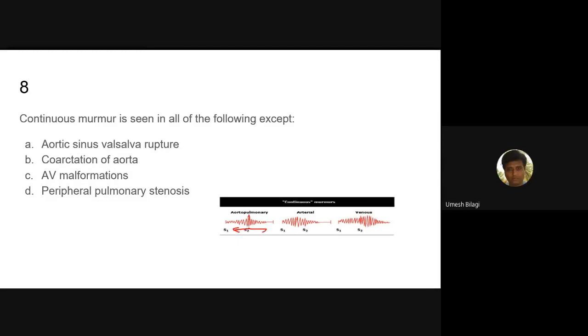The intensity may vary, but the same murmur is heard on both sides of systole and diastole and during the second heart sound also. That is continuous murmur.